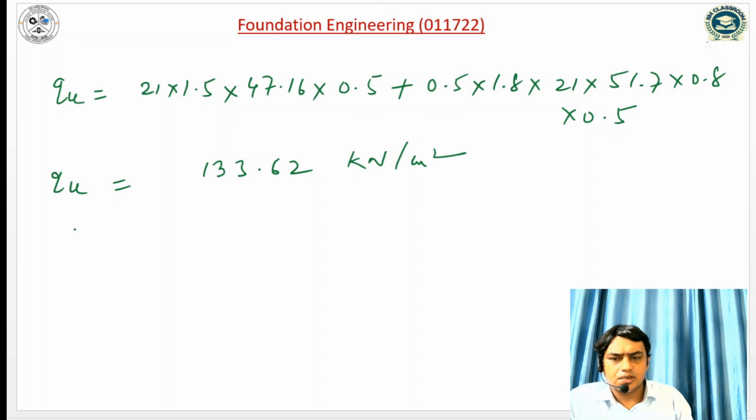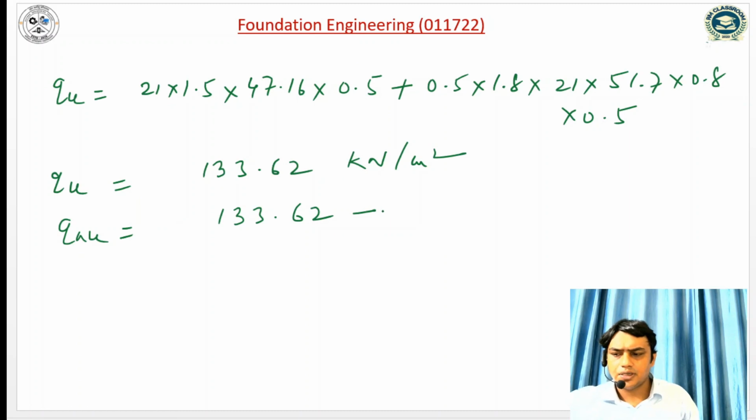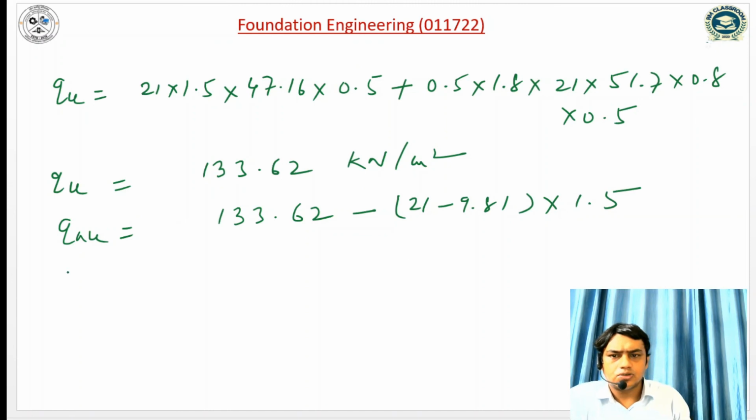Similarly, once again, the net ultimate bearing capacity is 133.62 minus gamma Df. Gamma Df can be written as, here gamma is submerged, so 21 minus 9.81 into 1.5. The net safe bearing capacity is net ultimate by factor of safety.